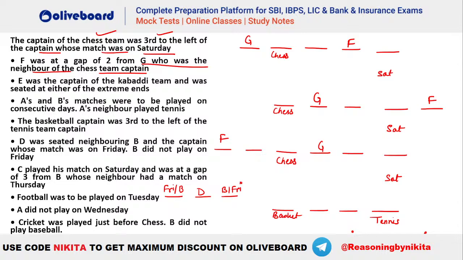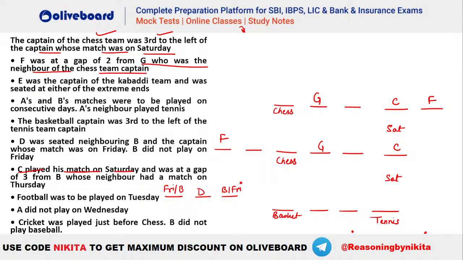Okay. After that, what is given? C played his match on Saturday, right? So we know Saturday is already there, isn't it? So we already had this information for Saturday. You can see C played on Saturday, so you can place your Saturday in these three possibilities. And was at a gap of 3 from B. So C has to be at a gap of 3 from B. So first wale case mein 1, 2, 3. You can see we cannot place your B here, right? Isn't it? And towards the right hand side also it's not possible, because we already have 5 people. So at a gap of 3 cannot be towards the right side. So let's remove this particular case so that we do not have this confusion, right? So ये वाला case eliminate हो गया.